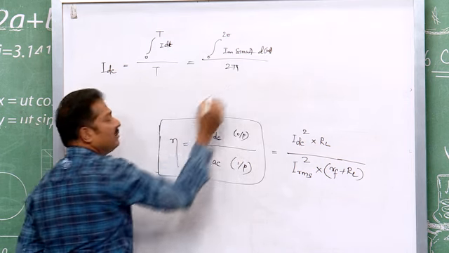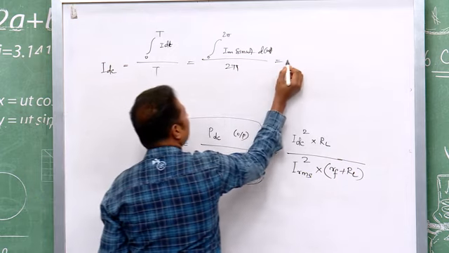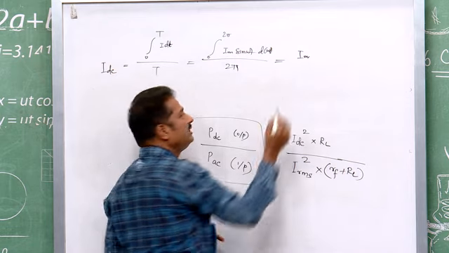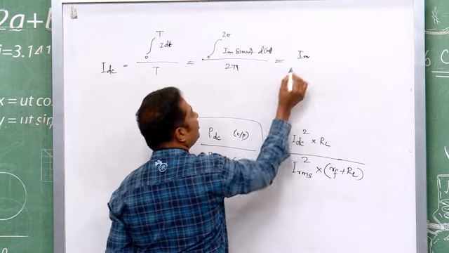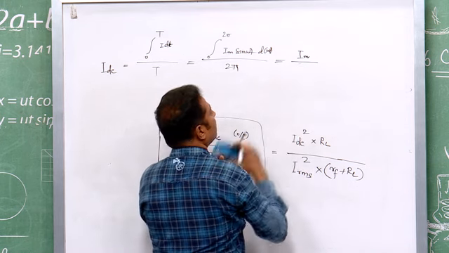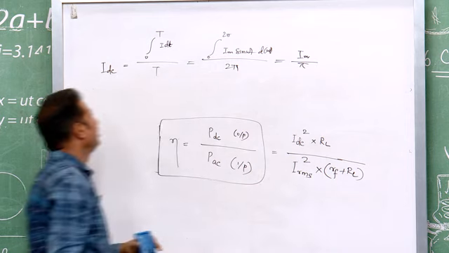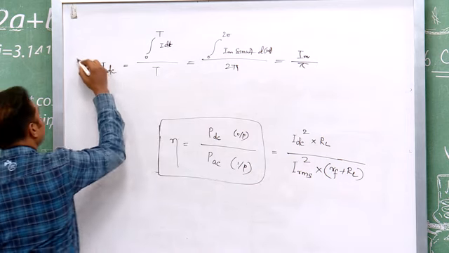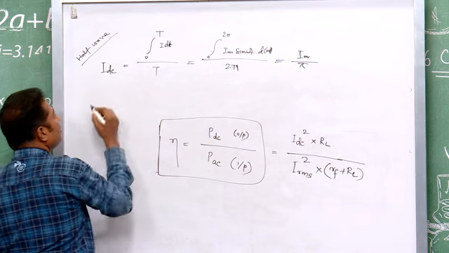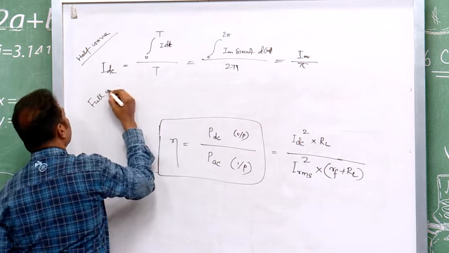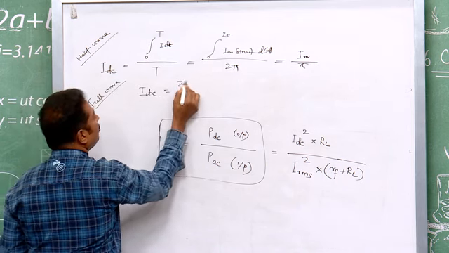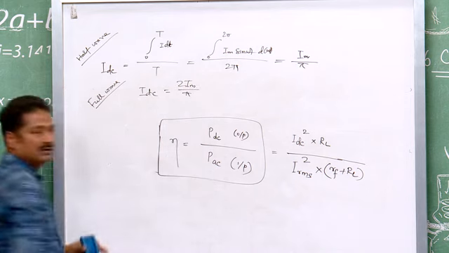You may also convert it this way, and finally, you get IDC is equal to the maximum value of the signal, this one peak value, Im by pi. This is your value IDC, and this is for half wave. If it is full wave, that IDC will be 2 Im by pi.